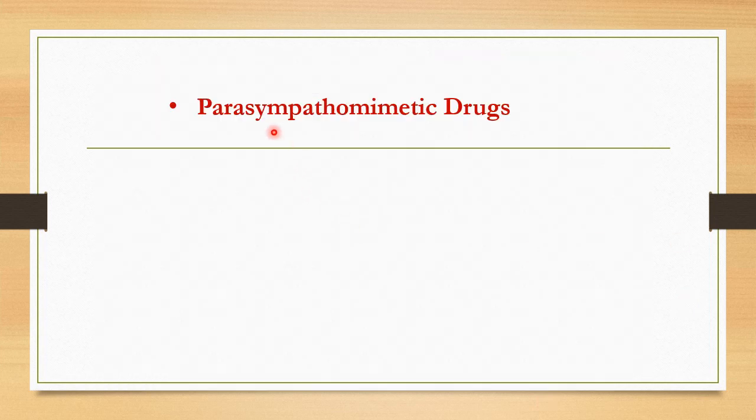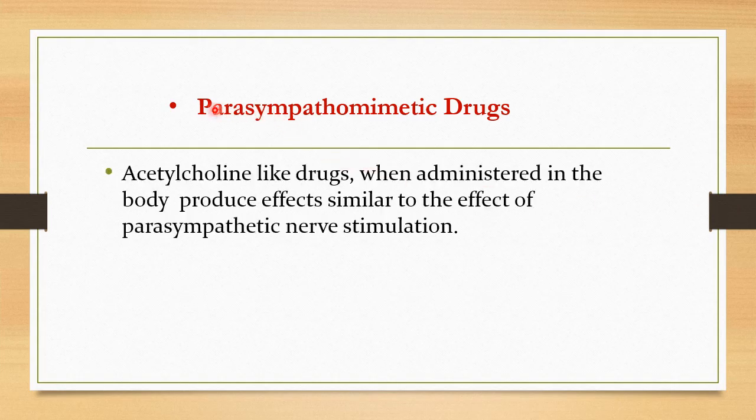Then coming to the parasympathomimetic drugs. Drugs whose action is like that of the parasympathetic stimulation. So they are mimicry of this parasympathetic stimulation. So these are the acetylcholine-like drugs. When administered in the body, they produce effects similar to the effect of the parasympathetic nerve stimulation. So whatever effect comes after parasympathetic stimulation, that type of effect is given by this type of drugs.